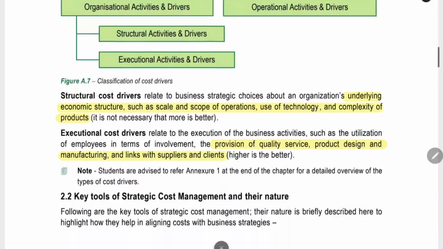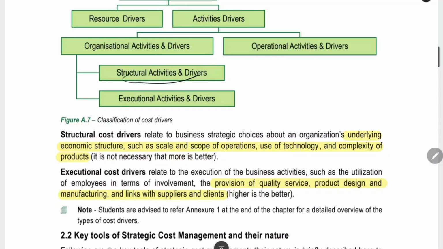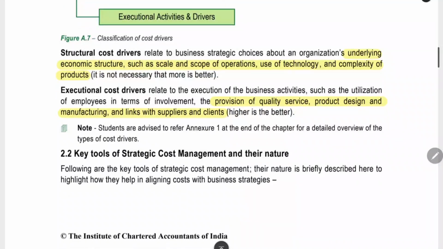Now, what is a structural activity and driver? What is the meaning of a structural driver? It is the cost driver which depends on the underlying economic structure, such as the scale and scope of the operation: how big the level is at which you are doing the operation, whether you are doing it on a very big level or you are a small to medium sized company, how much technology you are using, and the complexity of the product, whether you are manufacturing a very complex and sophisticated product or the product is fairly simple. That will be coming into the structural cost driver. We will be analyzing all these factors when analyzing the structural cost driver.